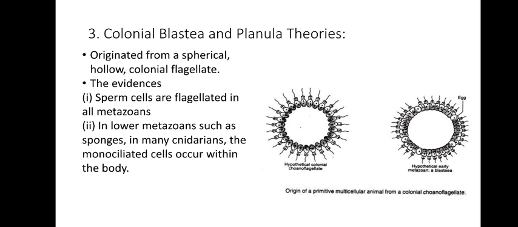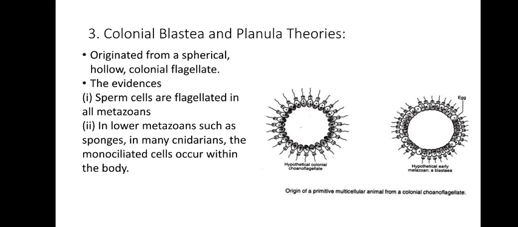The next one is the colonial blastea and planula theory. As per this, like the colonial flagellate theory, here they say that there were flagellated colonial protozoans, and at the center there was a hollow space, and then what happened? Slowly this structure was formed of an outer layer of flagellated cells with a hollow center, which was similar to the present blastula concept. So it is called a blastea.